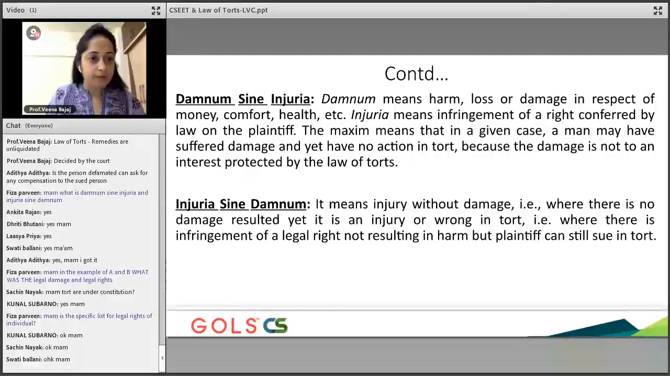Now these are two doctrines that come under legal damages. The first is damnum sine injuria, which means damage without injury. Damnum means harm, loss or damage in respect of money, comfort, health. Injuria means infringement of a right which is conferred by law on the plaintiff. This maxim means that in a given case, a man may have suffered damage and yet no action in tort can be taken because the damage is not to an interest protected by the law.